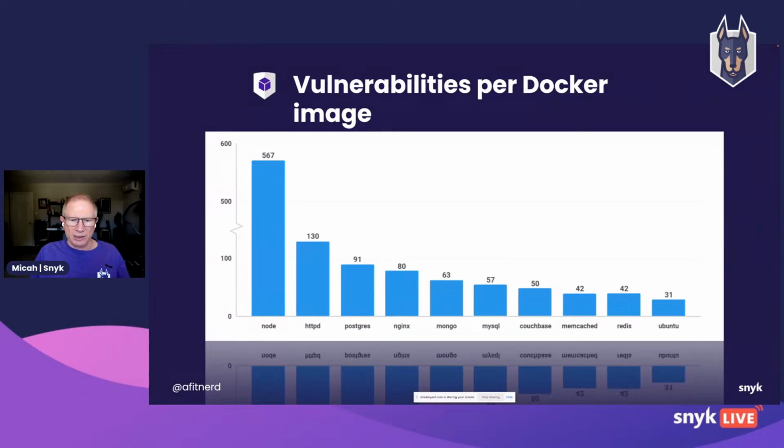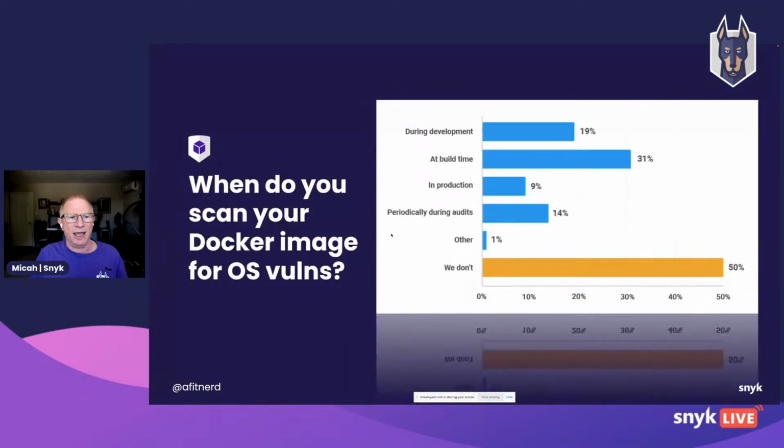Now, no shade on Docker. We're big fans of Docker. We have Docker captains on our team. Docker Hub is super useful, but kind of like the internet in general, the internet is forever. And so we can go right ahead and use older versions of images on Docker Hub that have known vulnerabilities. So you can see in some of these base images that we pulled, there are lots of known vulnerabilities. And these are the images that you can just reference on Docker Hub today.